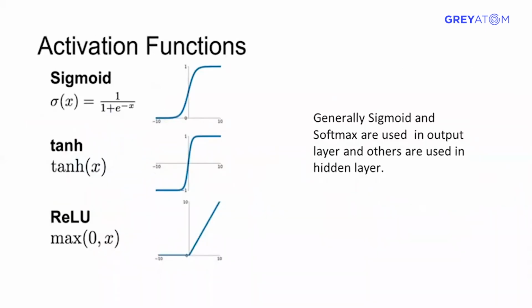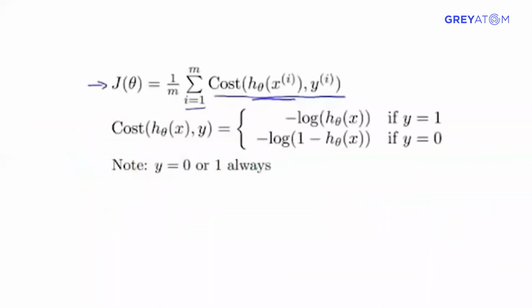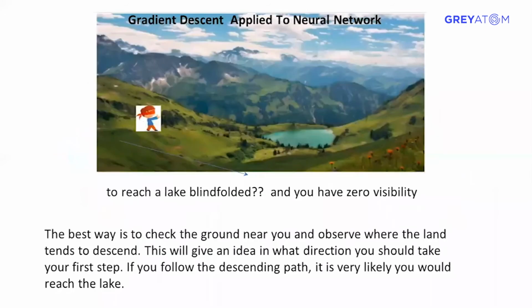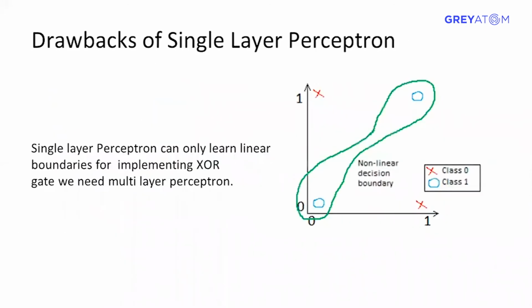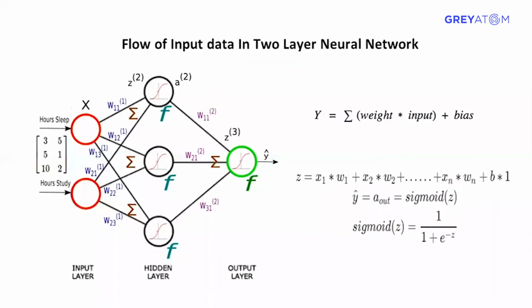There are different applications of each, which will be covered later.